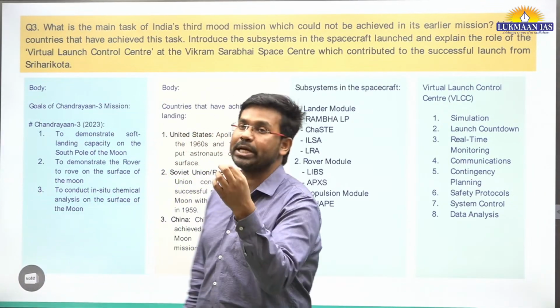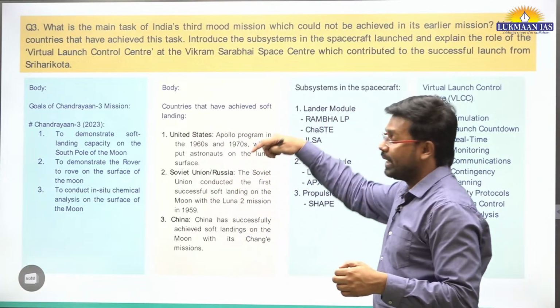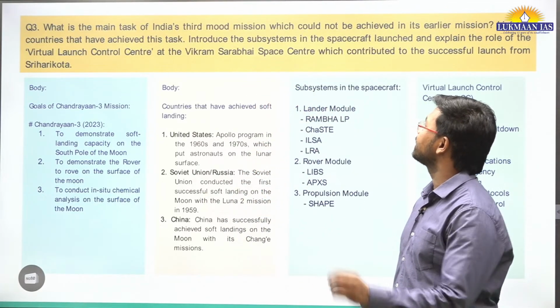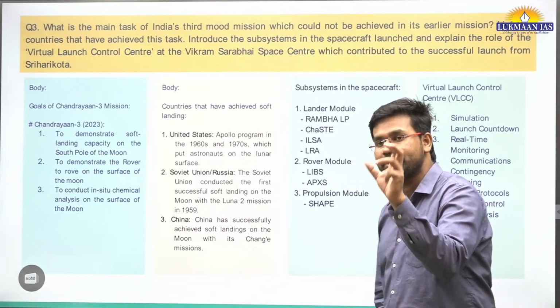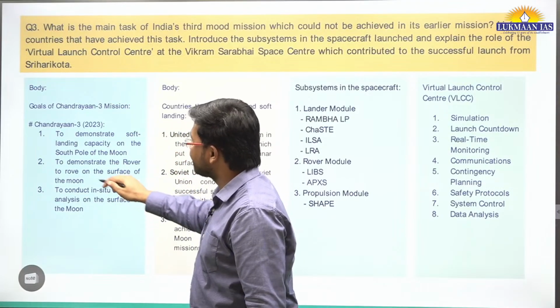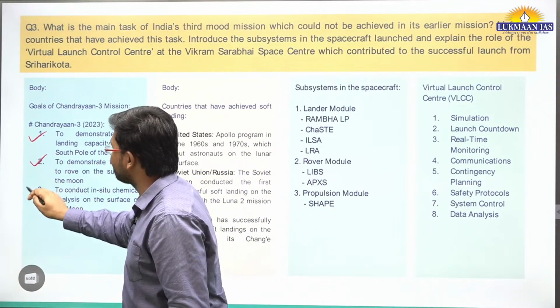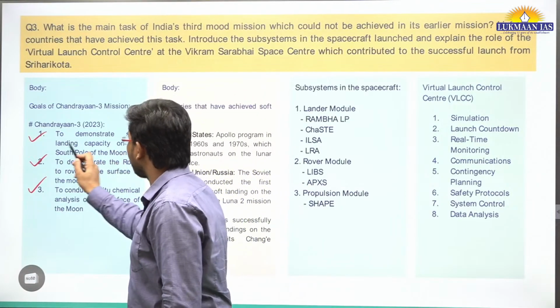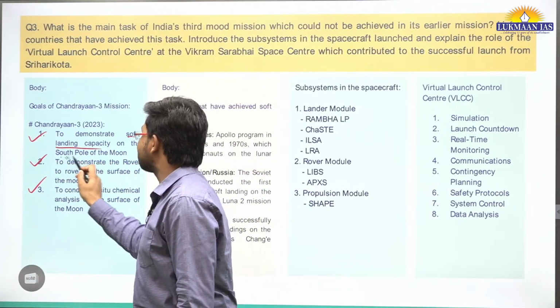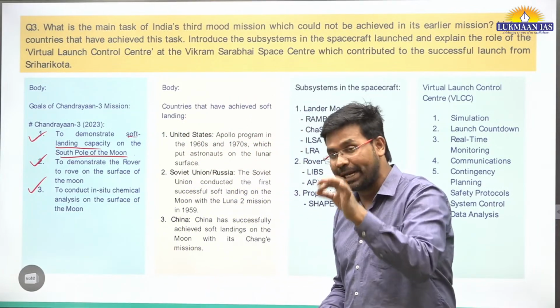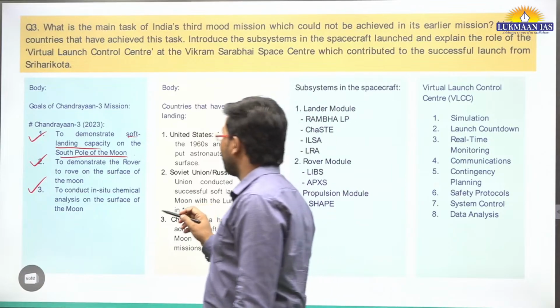Goals means objectives of the Chandrayaan-3 mission. In this question, they have asked, what is the main task of India's third moon mission? Main task means the objective of the third moon mission. Under the main task, you need to write down all these 3 components. The main task is to demonstrate soft landing capacity on the south pole of the moon.